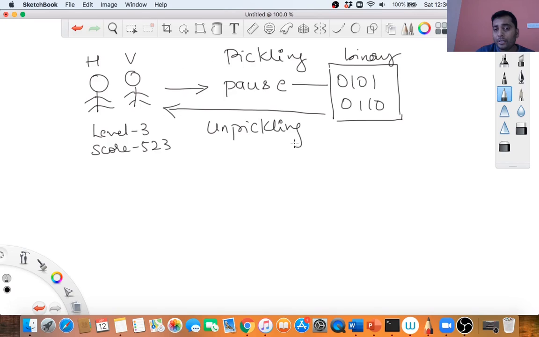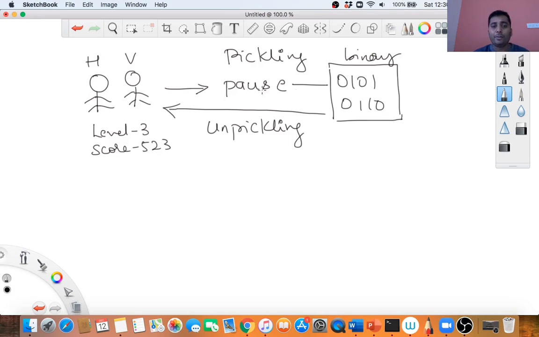Okay, so this is pickling and unpickling, or you can call it serialization and deserialization. One more advantage of pickling and unpickling is that when you have the data in a compressed binary format, you can transfer it over a network. So it is easy for transferring this data over a network, right?